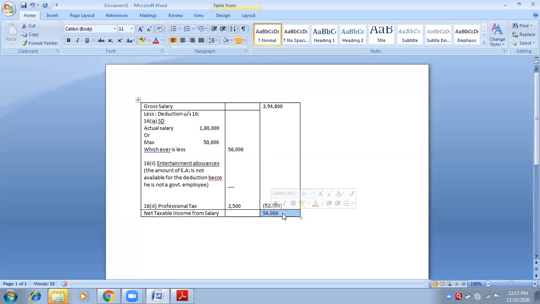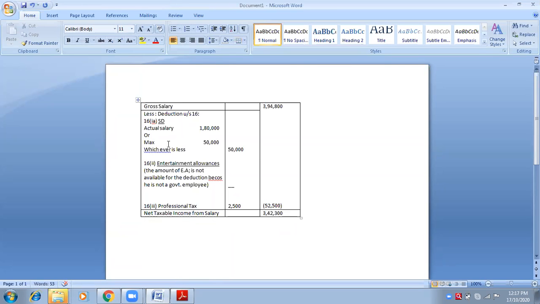So you tell me what is your net taxable salary? 3,42,300. Sure, it is your net salary? Yeah. Okay.